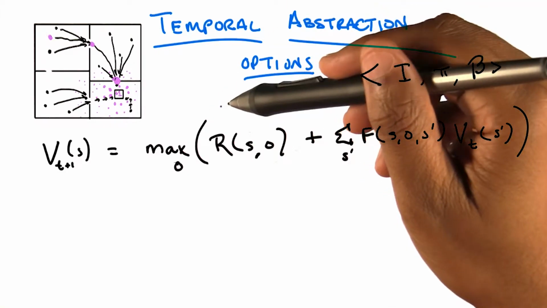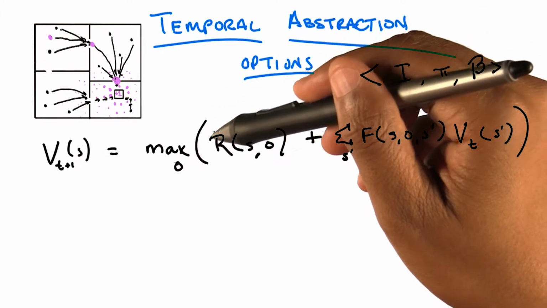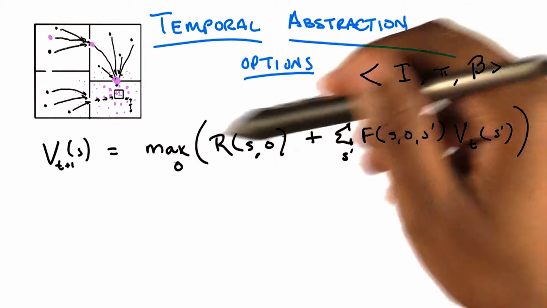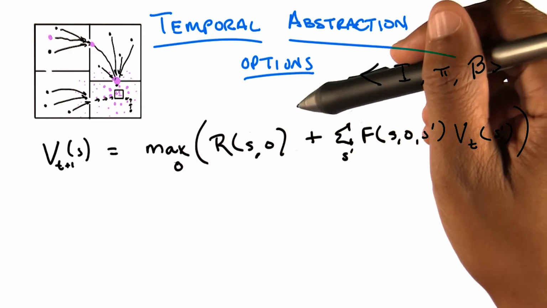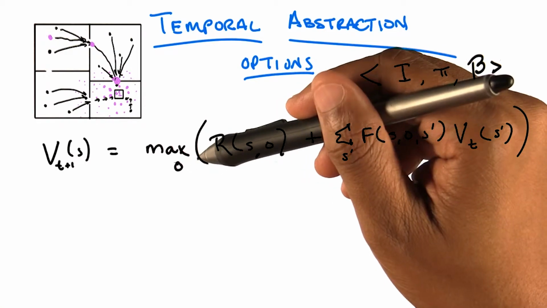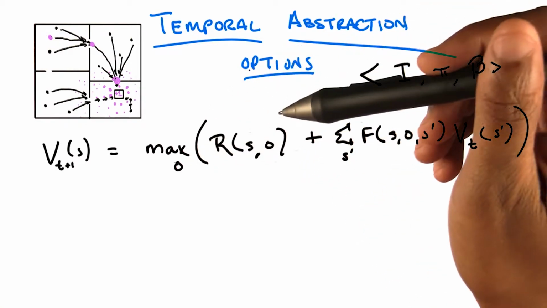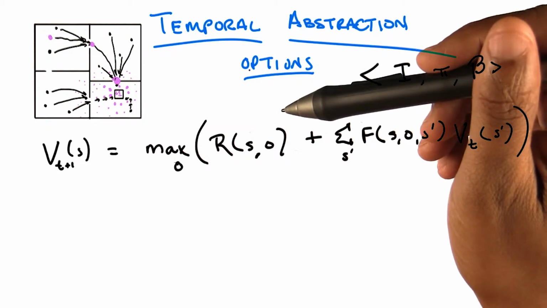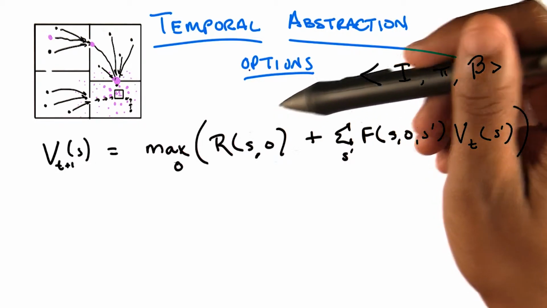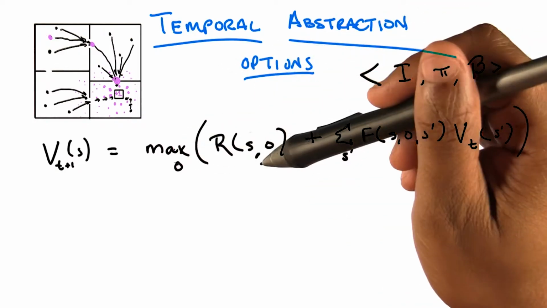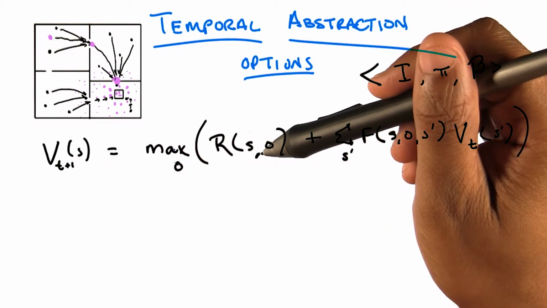Well, I don't... Maybe an easier thing to do would be to explain what looks like it might be different. Okay. For one thing, A has become O, because I guess actions have become possibly temporally extended actions, or options. Good. Do we need to include A in there as well? Why can we ignore all the A's? Well, because the A's are inside the O's. Yes.